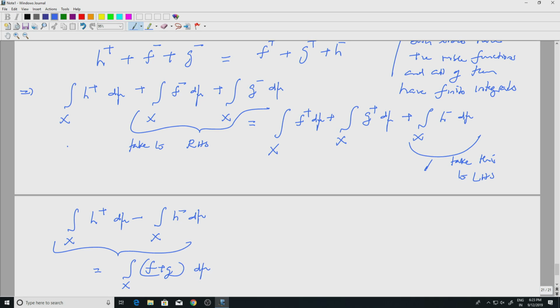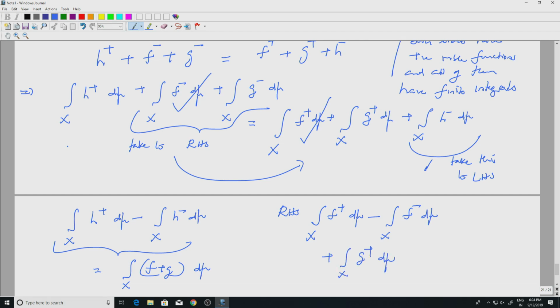Well, what do I have on the right hand side? I have taken this to the right hand side, so I distribute accordingly. I have integral over x of f plus d mu, that is this term, minus integral over x of f minus d mu, that is this term, plus integral over x of g plus d mu, and the other term which was brought to the right hand side, g minus d mu, that is this term.